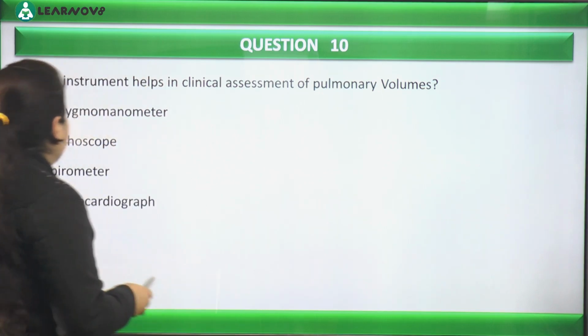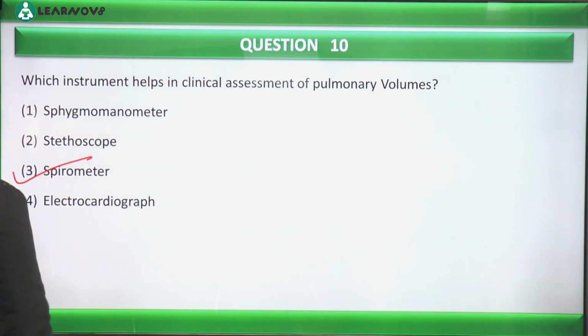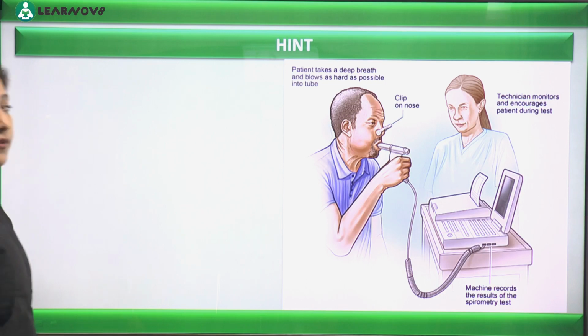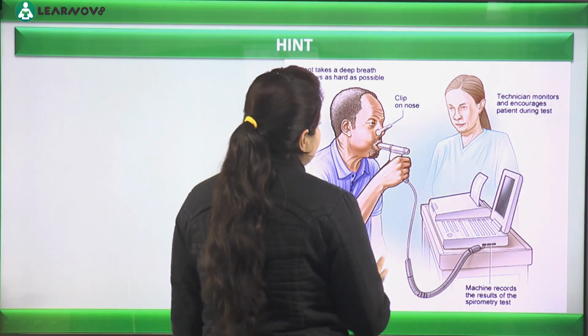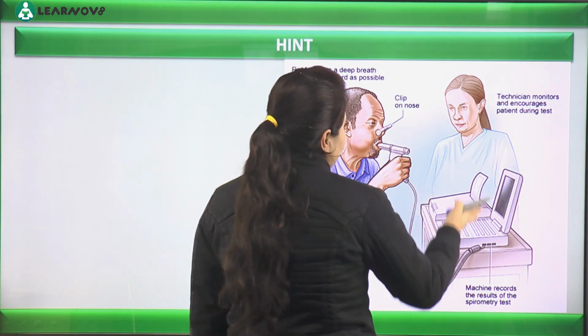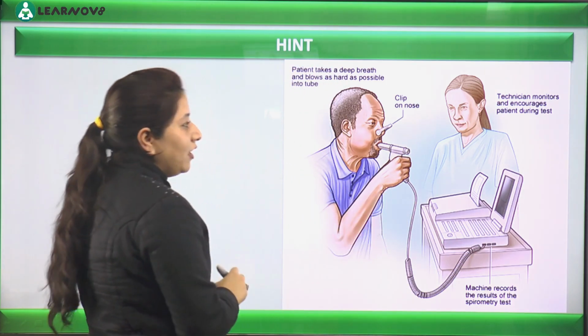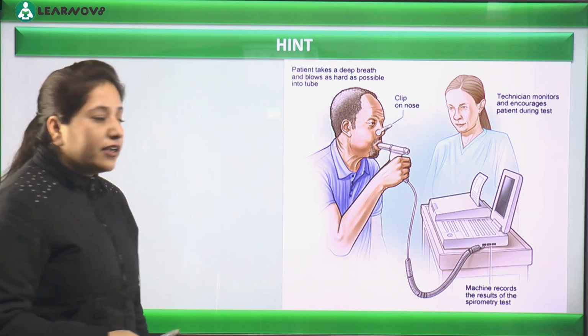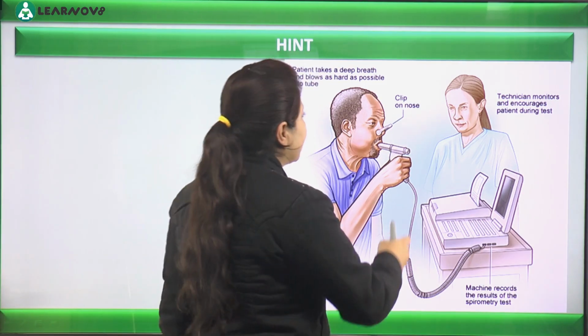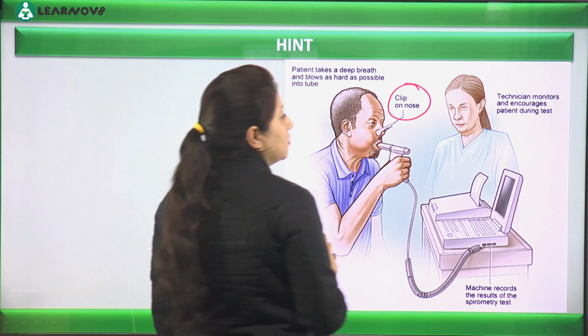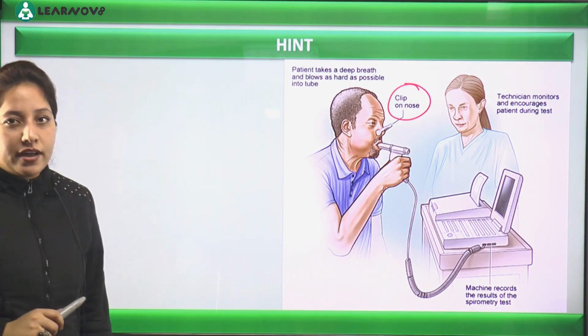Okay, so the correct option here becomes spirometer. Let's have a view here. If you observe that there is a patient and this is the technician, and what actually the technician is advising, you can observe that here the patient has a clip that's placed on the nose. इनकी nose के ऊपर एक clip लगाया हुआ है, ठीक है?